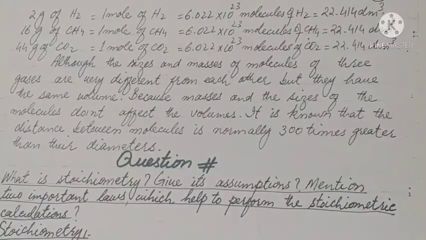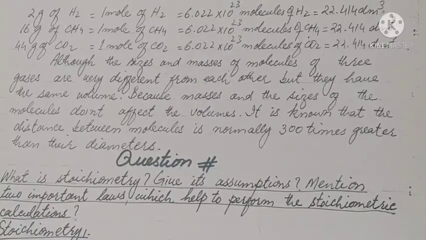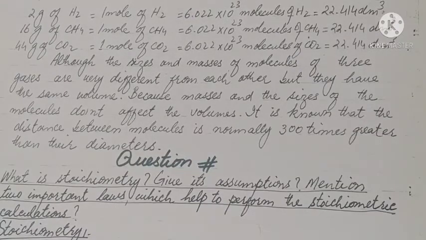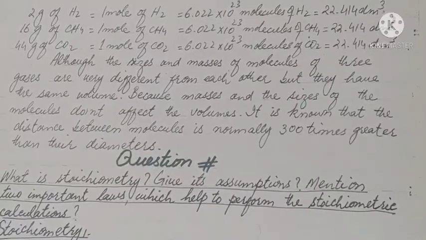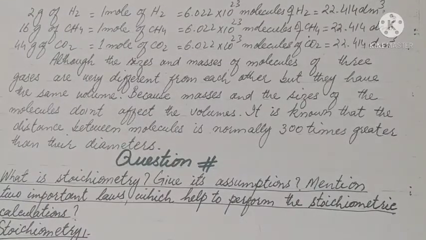2 grams of H2 is equal to 1 mole of H2, which is equal to 6.02 × 10^23 molecules of H2 at STP, and its volume is 22.414 decimeter cube. 16 grams of CH4 is equal to 1 mole of methane, which is equal to 6.02 × 10^23 molecules of methane, and its volume is also 22.414 decimeter cube. 44 grams of carbon dioxide is equal to 1 mole of carbon dioxide, which is equal to 6.02 × 10^23 molecules of carbon dioxide, and its volume is also 22.414 decimeter cube.